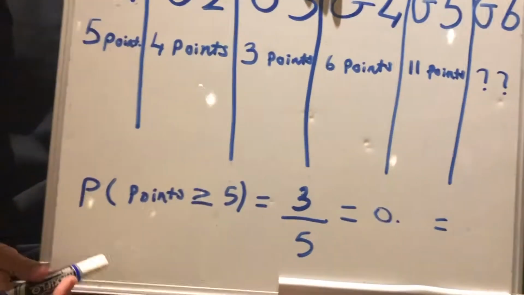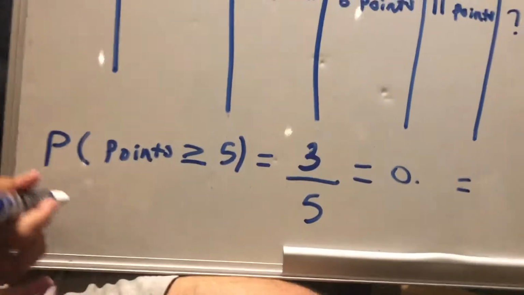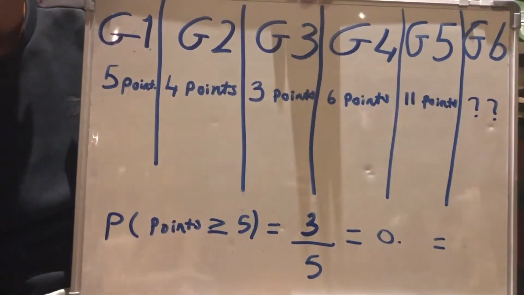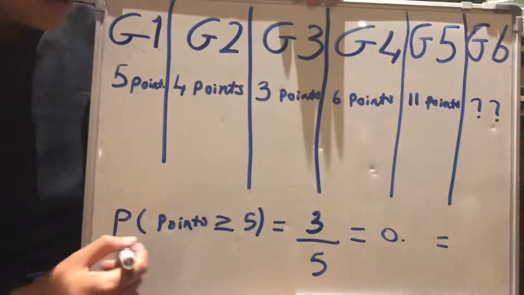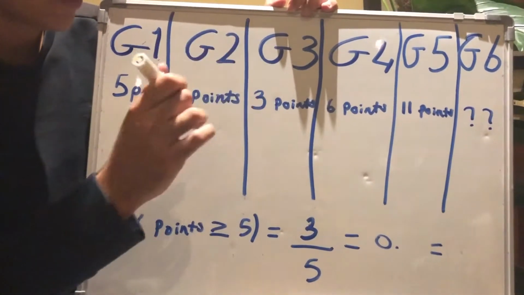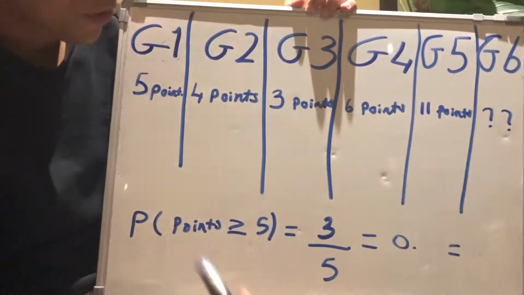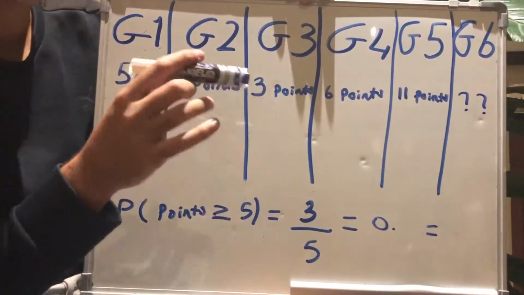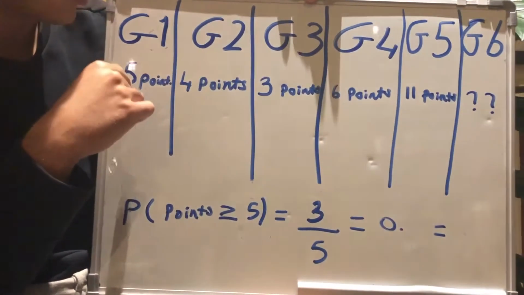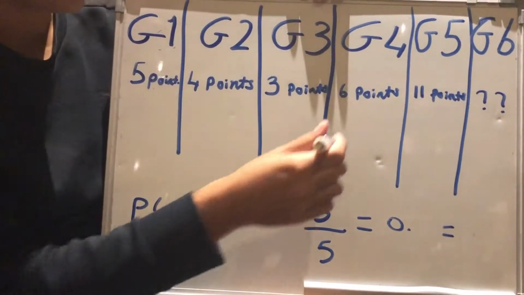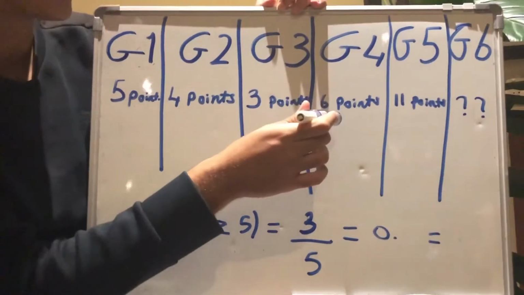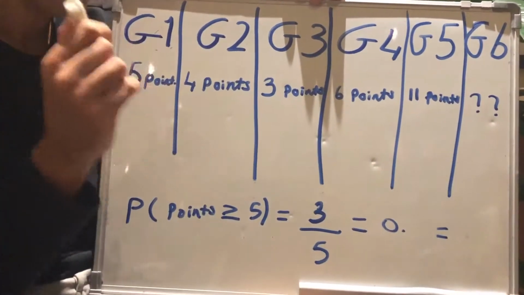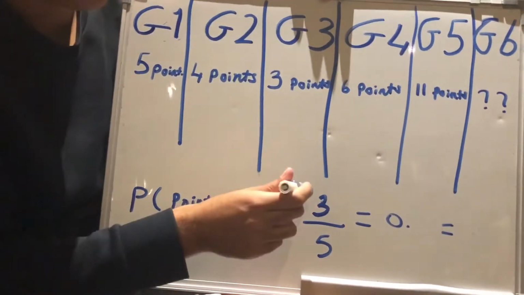So, to calculate this number, come here, Miro. Got you. So here, we're trying to find an estimate of the chance of me scoring 5 points or more in the sixth game. This equation represents the problem. Here we have 3, and 3 represents the number of games I scored 5 points or more. In game 1, I scored 5 points against Miro, in game 4, I scored 6 points against Ali, and in the fifth game, I scored 11 points against Miro. That's 1, 2, and 3. So we'll put it right here.